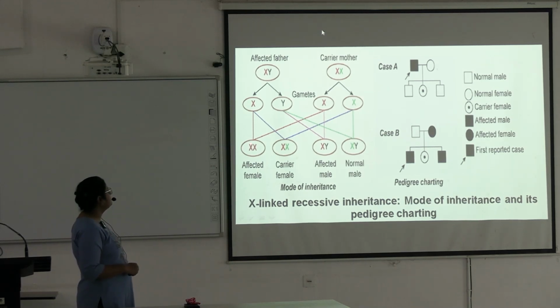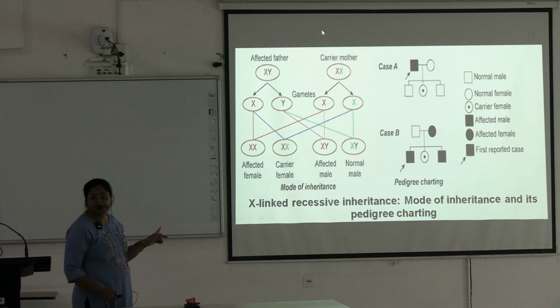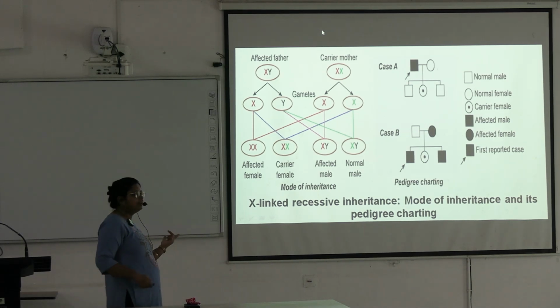This is the affected female because both the eggs are affected. Here these two are the carrier female, and here in male only one X chromosome is present, it has only one X chromosome and that is affected. That's why disease is expressed here, affected male, and this is normal male.